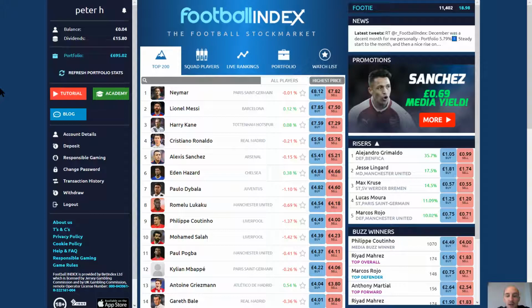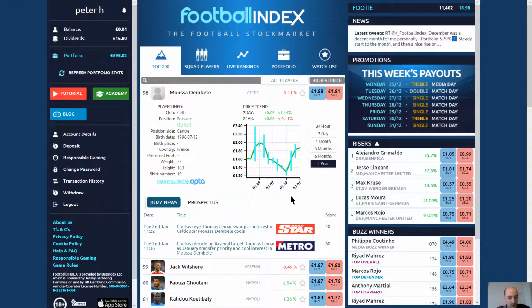with it. You may also wish to buy lower priced players in the hope that a big club buys them or they start playing well and get an international call up. This will mean their price rises quite dramatically. An example of this is Dembele, who plays for Celtic. As you can see here, Moussa Dembele started off at £1.60.